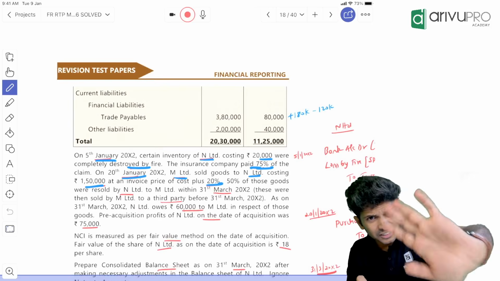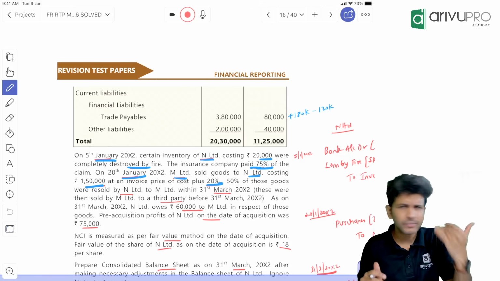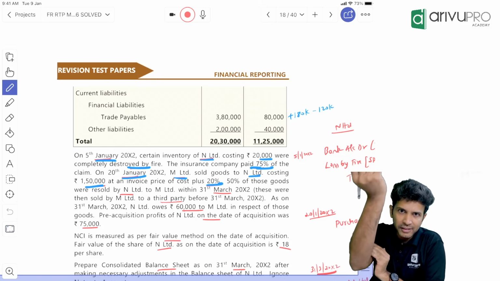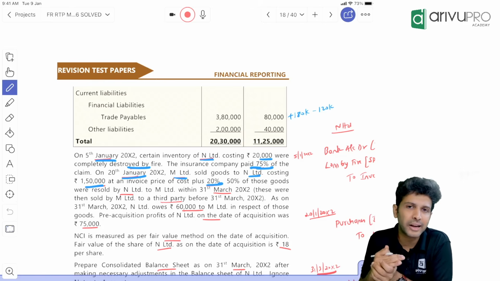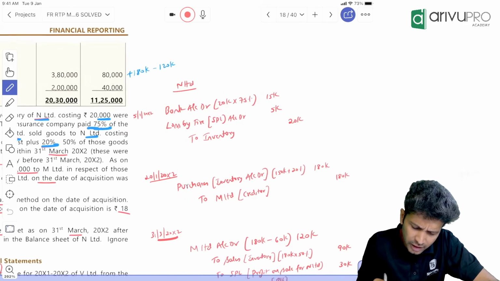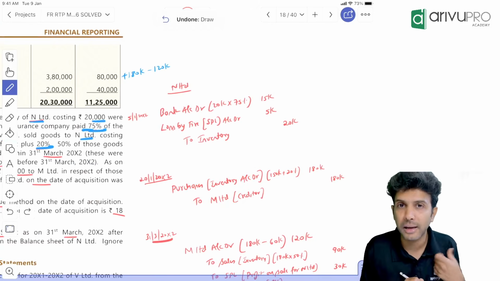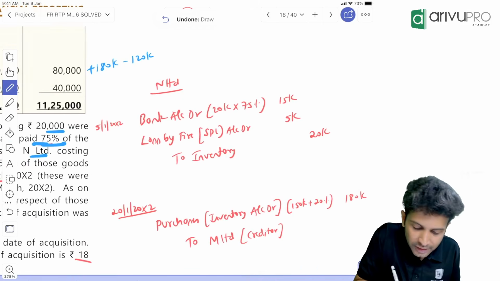For a parent, it is a sale, which means for subsidiary, it will be purchase. What's the entry for purchase? Purchase account debit to your financial liability creditor. So when you purchase, inventory value will increase, right? Correct. So effectively, for our understanding, we can write the entry: inventory account debit to M Limited financial liability because this is a creditor. M is a creditor for N. All this entry, keep in mind, we are passing in subsidiary books, N Limited.